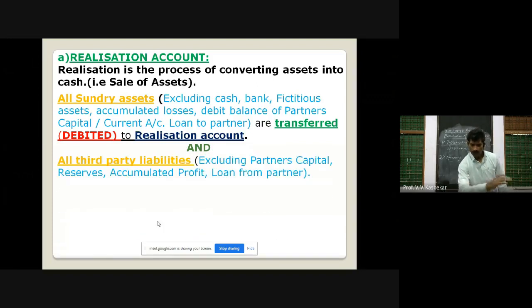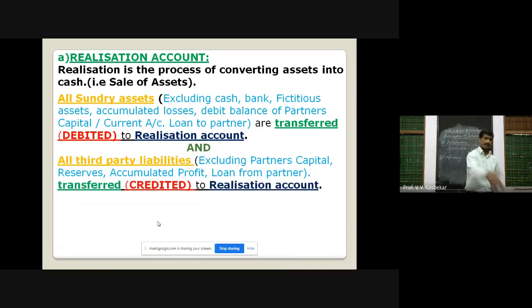And all third party liabilities, except, or we can call excluding, partners capital, reserves, accumulated profit, loan from partner. Except all these heads, all third party liabilities must be transferred, or we can say credited, to realization account.